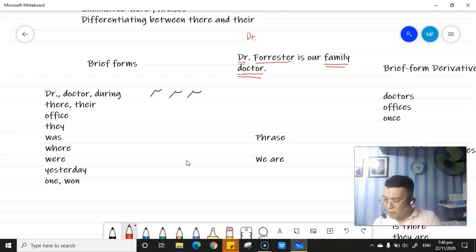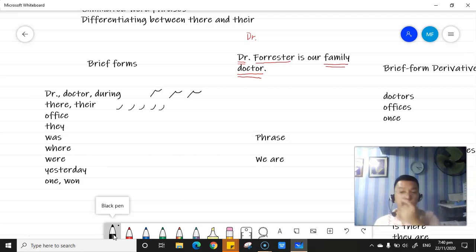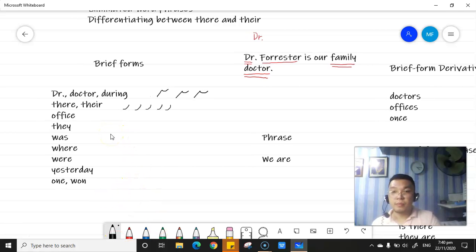How about the brief forms there and there? Let me change the color. There and there, underneath.